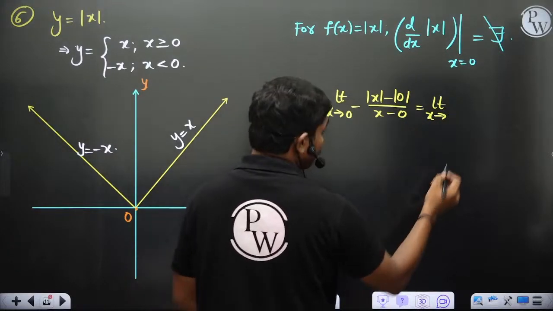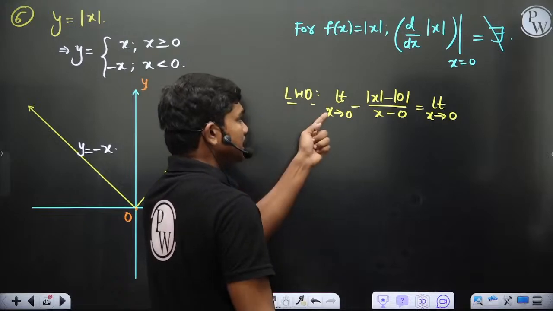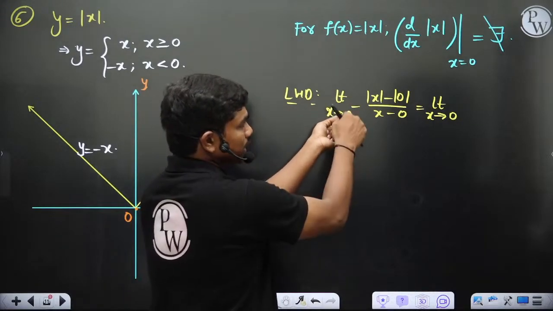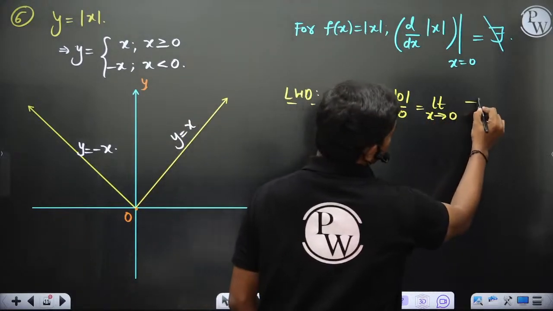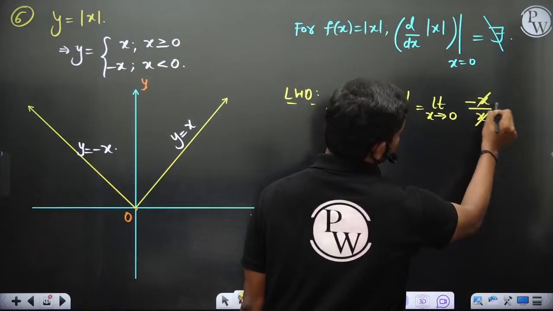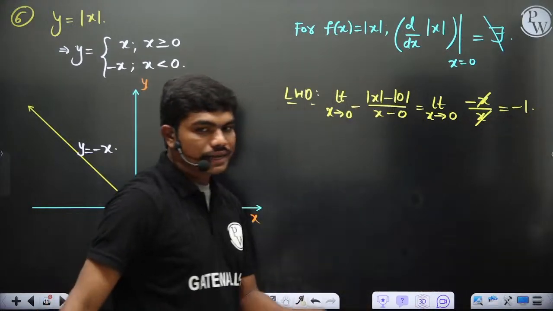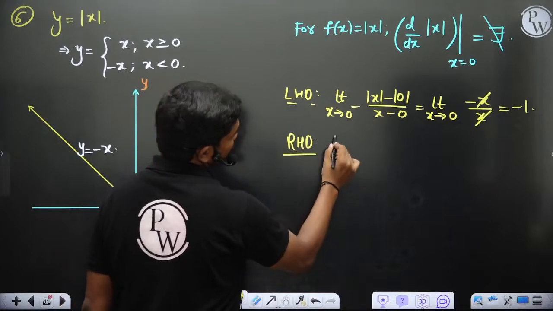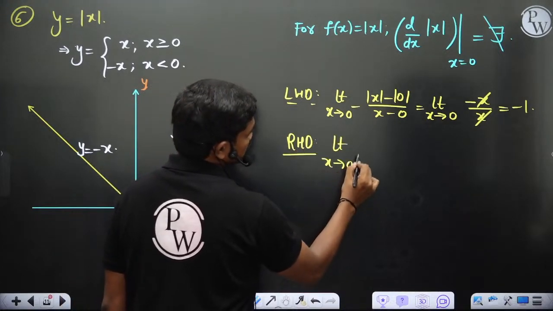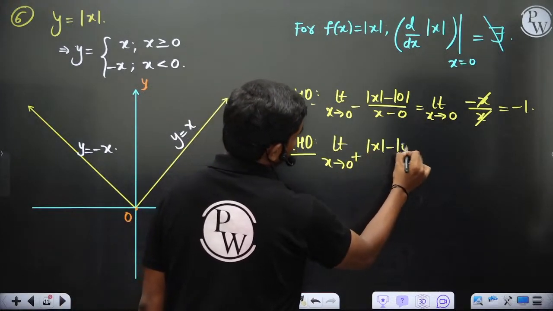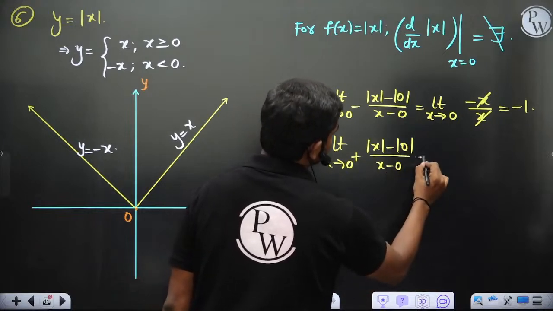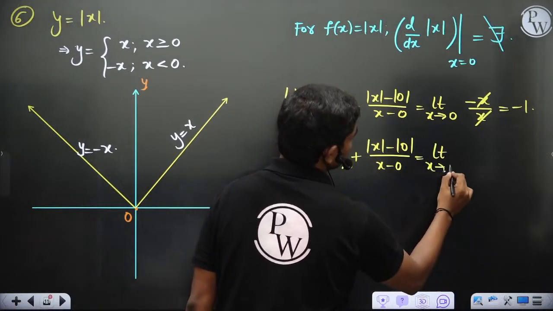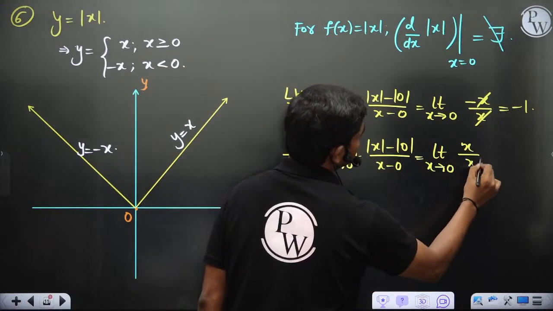When you have converted depending on positive or negative, x tends to 0 minus means x is less than 0, so x is negative, so mod x becomes minus x divided by x ultimately, so this is minus 1, of course. Okay, and similarly you have seen right hand derivative. If you calculate this right hand derivative value, limit x tends to 0 plus mod x minus mod 0 by x minus 0, so this gives you limit x tends to 0 x by x, this is 1.